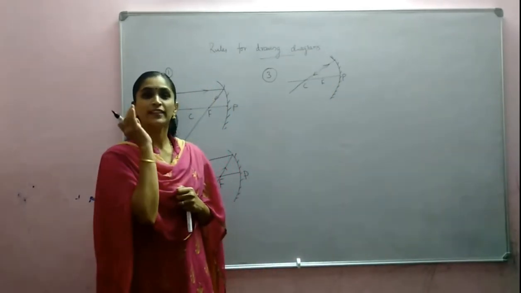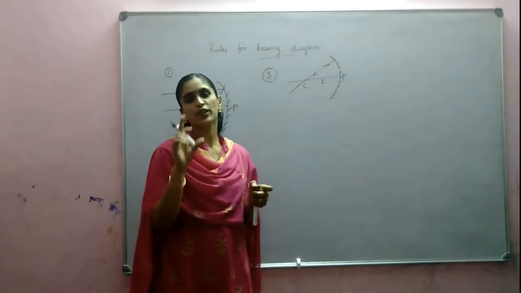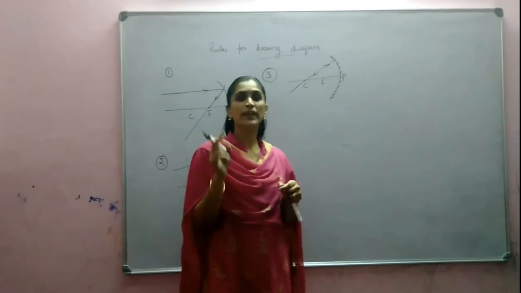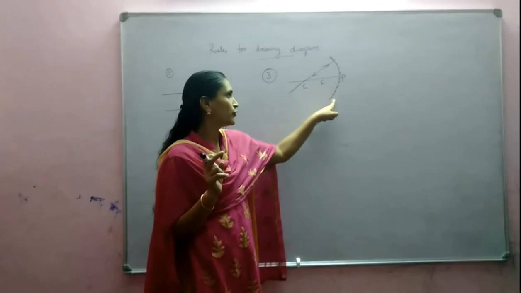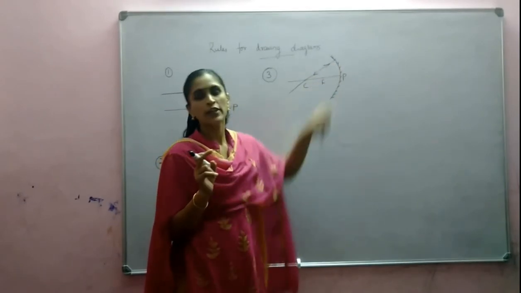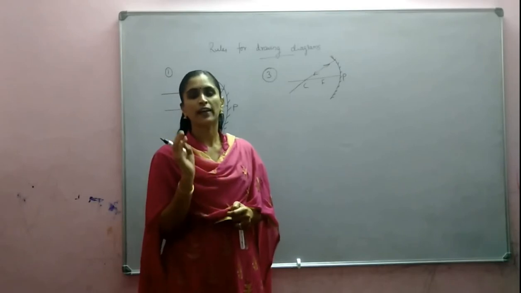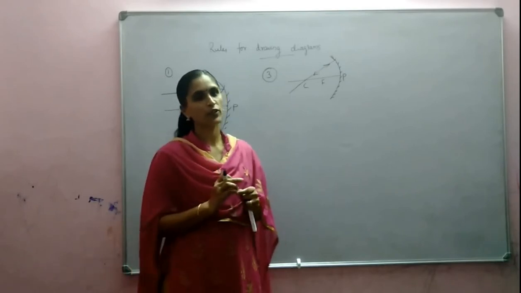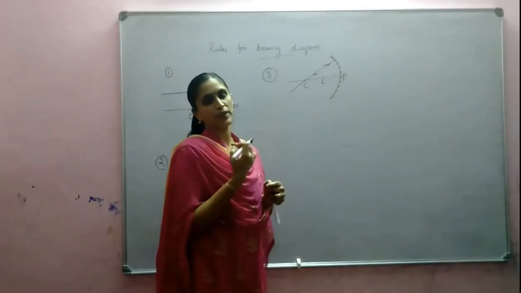Why? Because it is the case of normal incidence. The ray is entering through the normal, because the line passing through the center of curvature will always be normal to this spherical mirror at each and every point. So in the case of normal incidence, the angle of incidence will be 0 degrees and the angle of reflection will be 0 degrees. So the ray will bounce back through the same path.